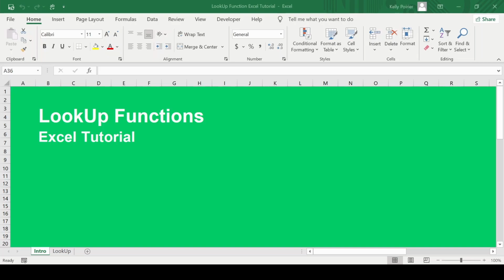To conclude, using these functions on a regular basis will help increase your efficiency while using Excel.